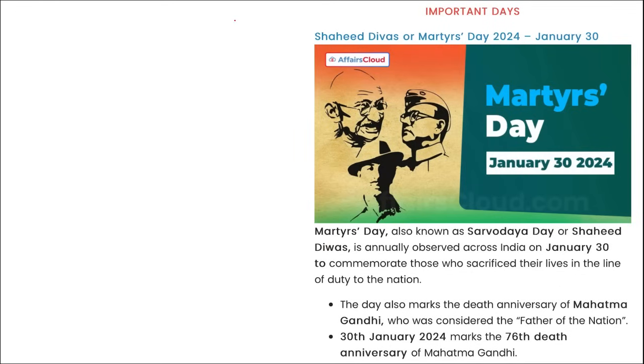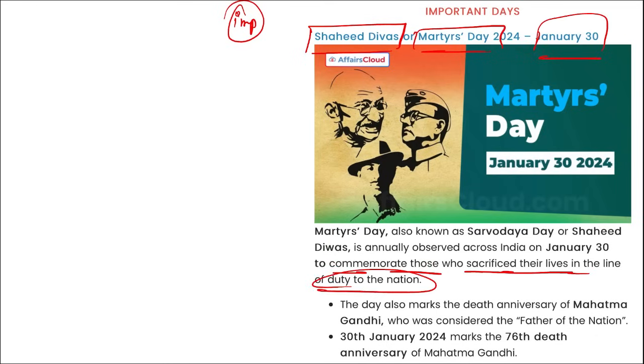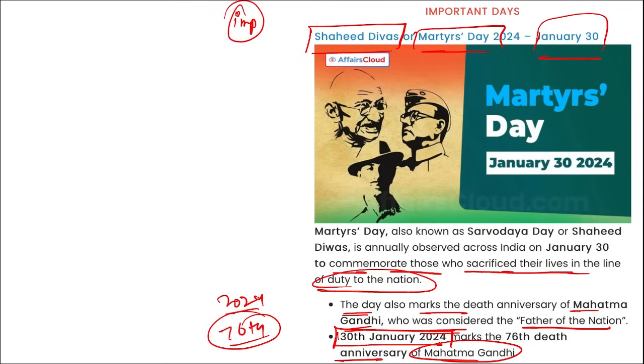Next is important days. Mark this. This is an important one. Can be asked. Shaheed Divas or Martyrs Day, observed on 30th of January, is to commemorate those who sacrificed their lives in the line of duty to the nation. The day also marks the death anniversary of Mahatma Gandhi, who was considered the father of the nation, and on 30th of January 2024, that means in the year 2024, we observe the 76th death anniversary of Mahatma Gandhi.